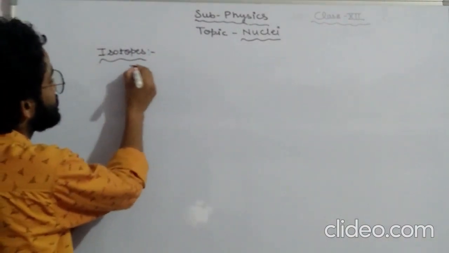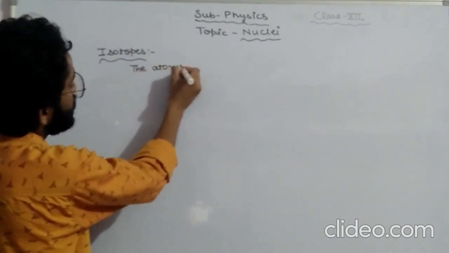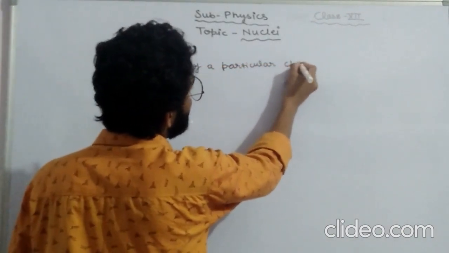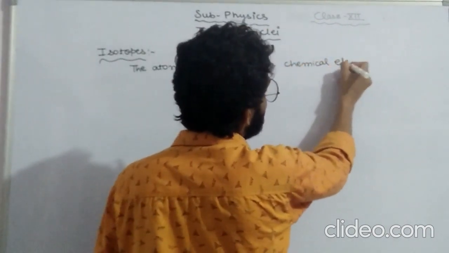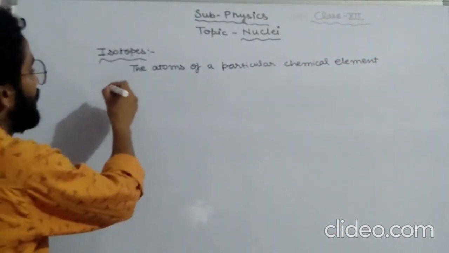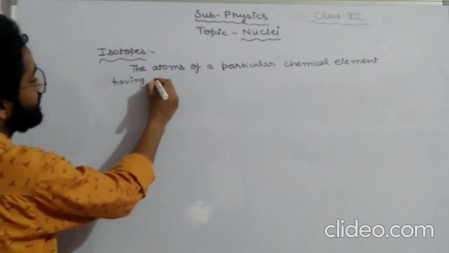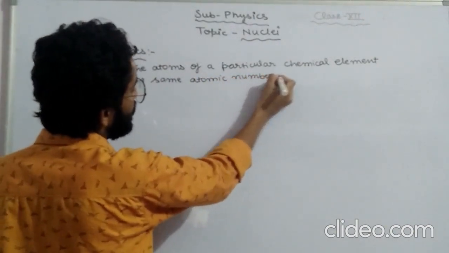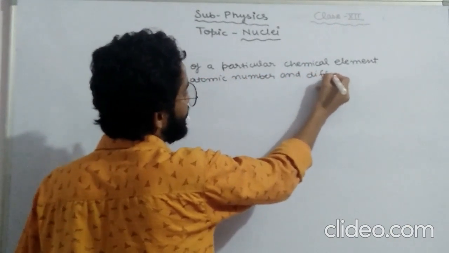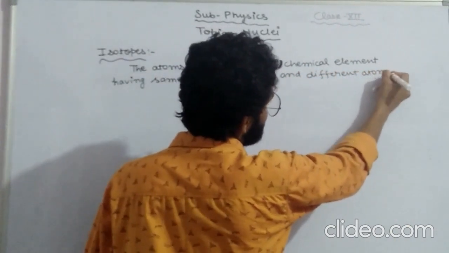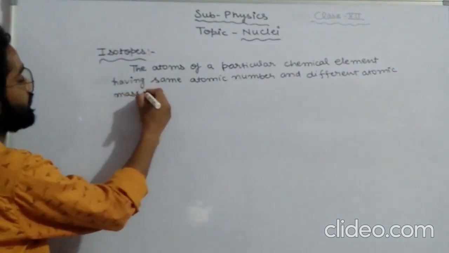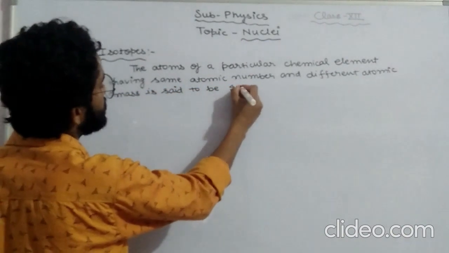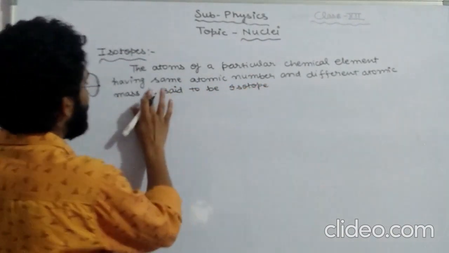What I'm saying is that the atoms of a particular chemical element having the same atomic number and different atomic mass are said to be isotopes.